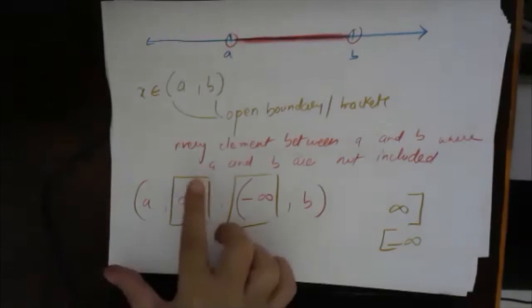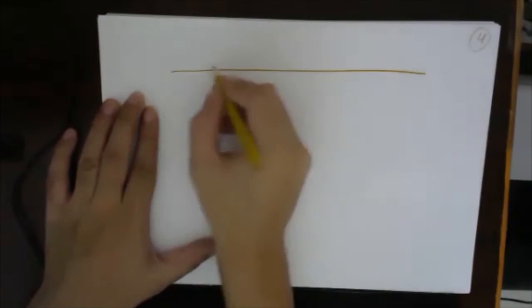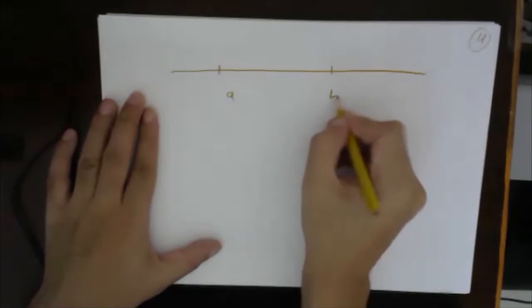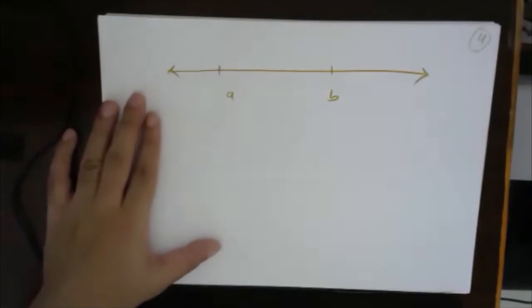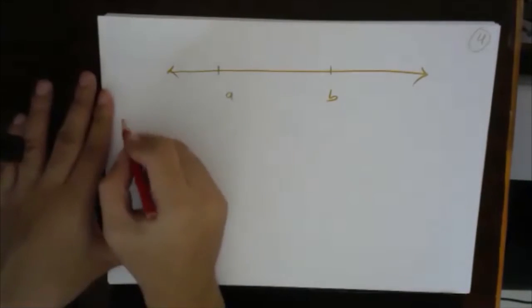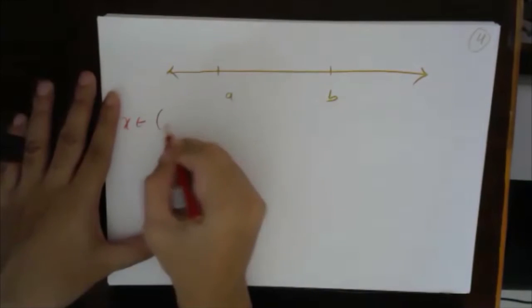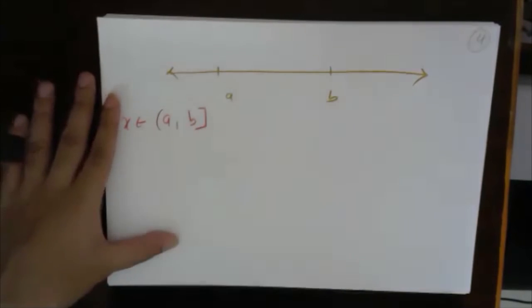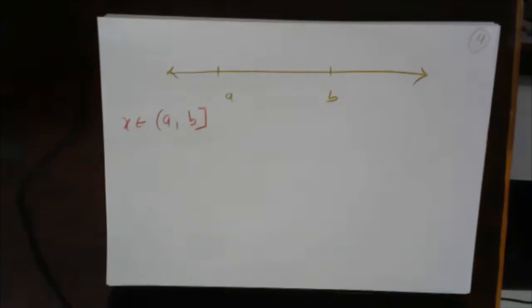Yes, very good. Excellent. Okay. Now we have seen closed, we have seen open. So, sir, let's take the combination of both of them. Okay, let's take the combination. So, suppose we have a number line. This is A, B. Now, suppose I write X belongs to (A, B].